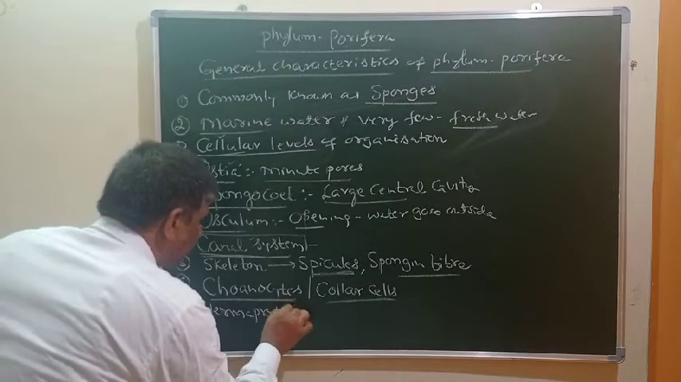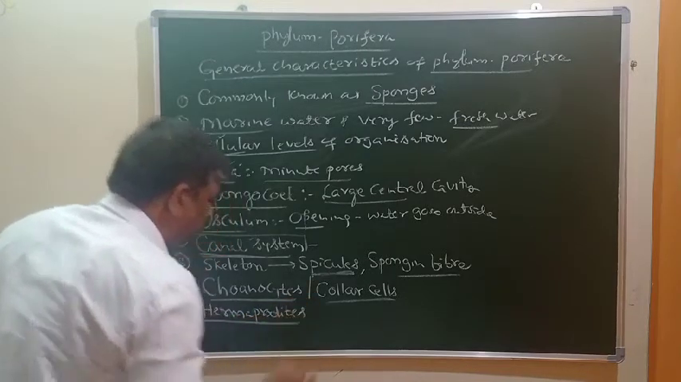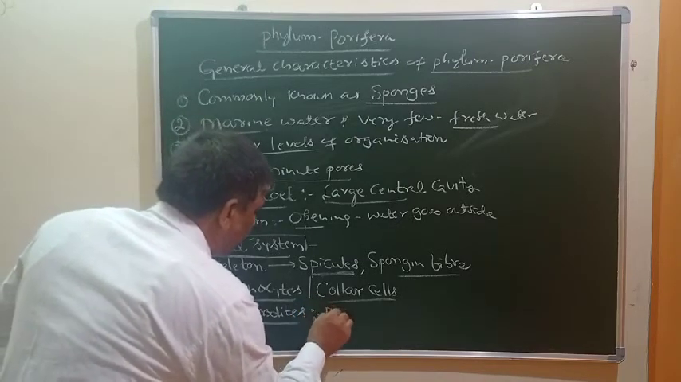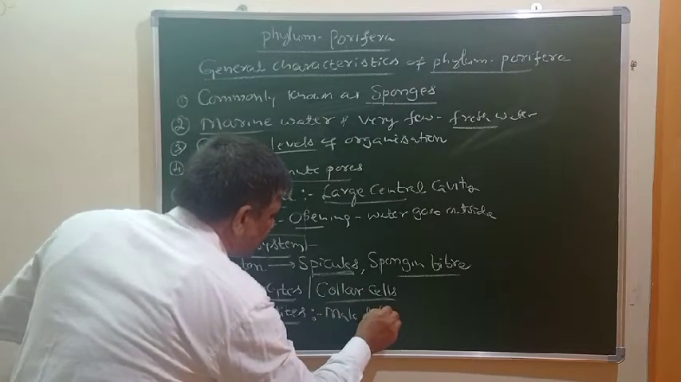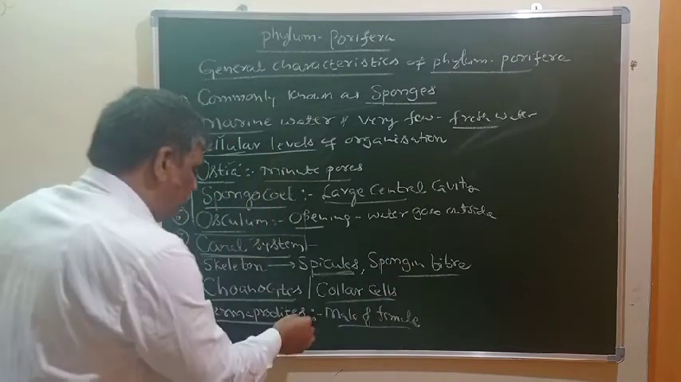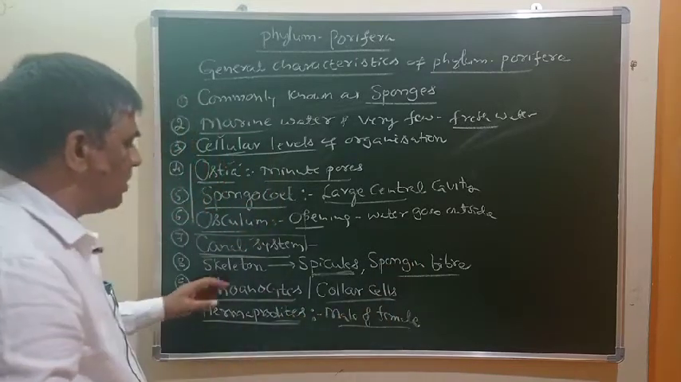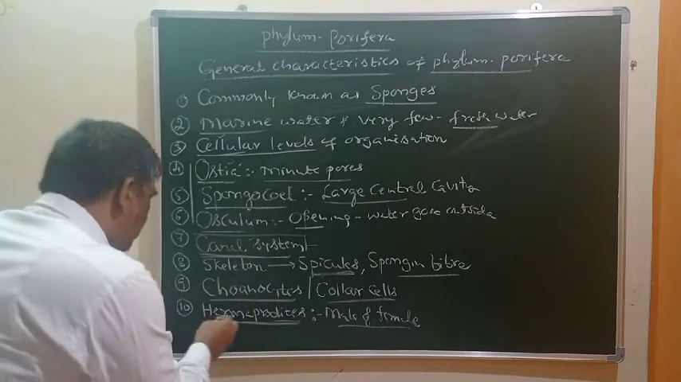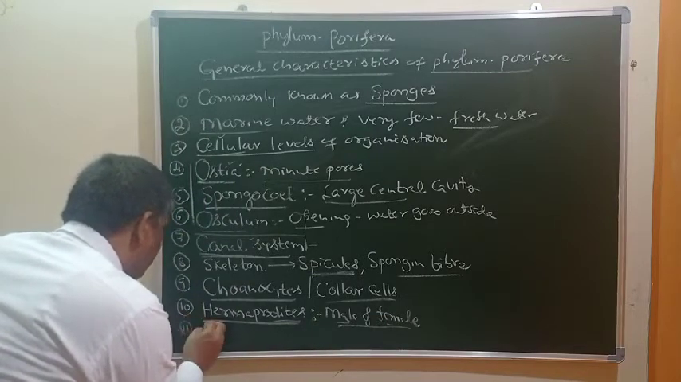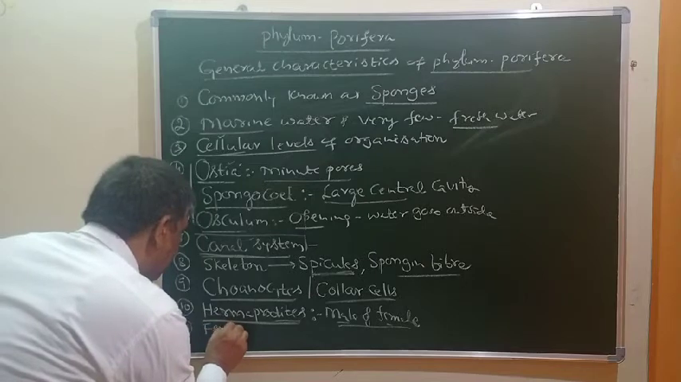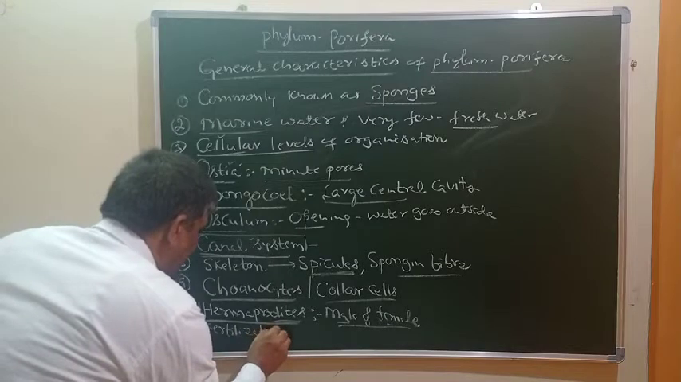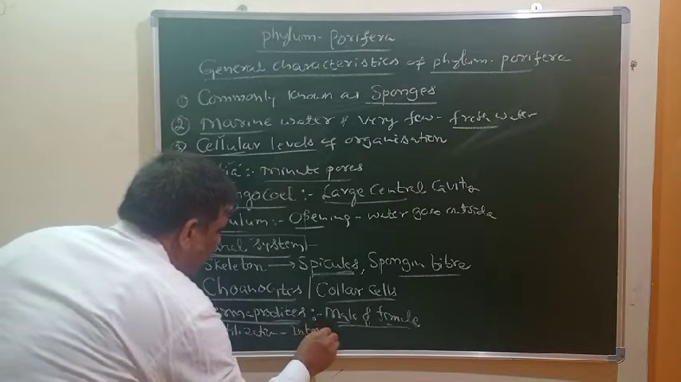I think you know that very well, or otherwise you have to understand the term hermaphrodite. Hermaphrodites are the animals where both male and female sex organs are present in the same animal body. And when both are present in the same body, their fertilization, regarding reproduction, is internal fertilization.